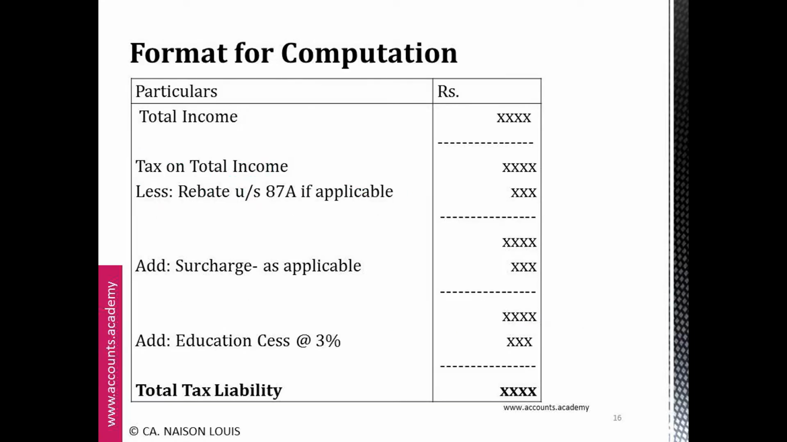Format for computation. So we will look into a format for calculating the total tax liability. First, we will consider the total income of an individual, then calculate the tax on total income. From that amount, less the rebate under section 87A if applicable, then add the surcharge as applicable, then add the educational cess at 3% which is applicable to all. Finally, we will get the final total tax liability.